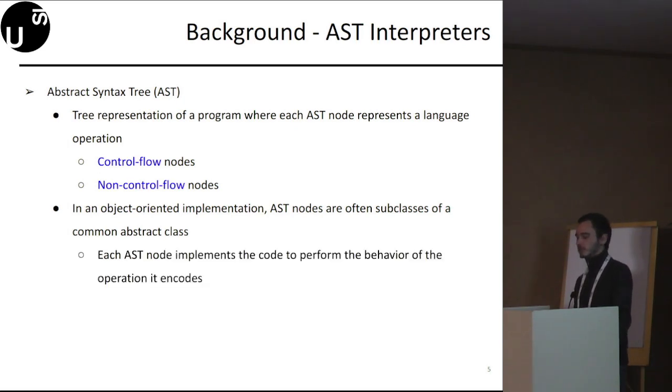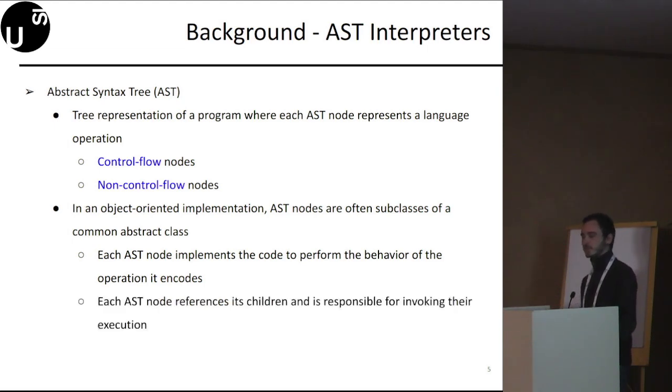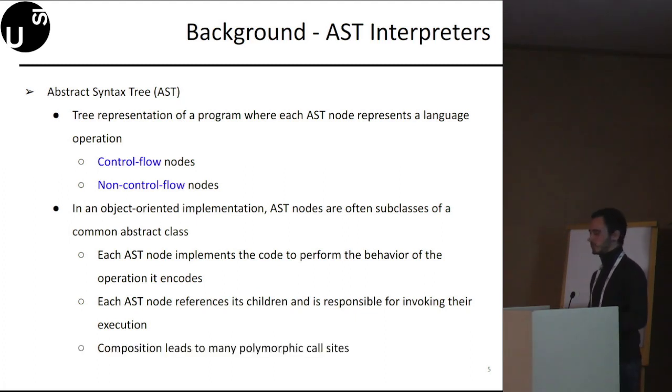In particular, each AST node implements the code to perform the behavior of the operation the node encodes. Moreover, each AST node references its children and is responsible for their execution. This composition leads to many polymorphic call sites in the interpreter. That's actually one of the performance issues.